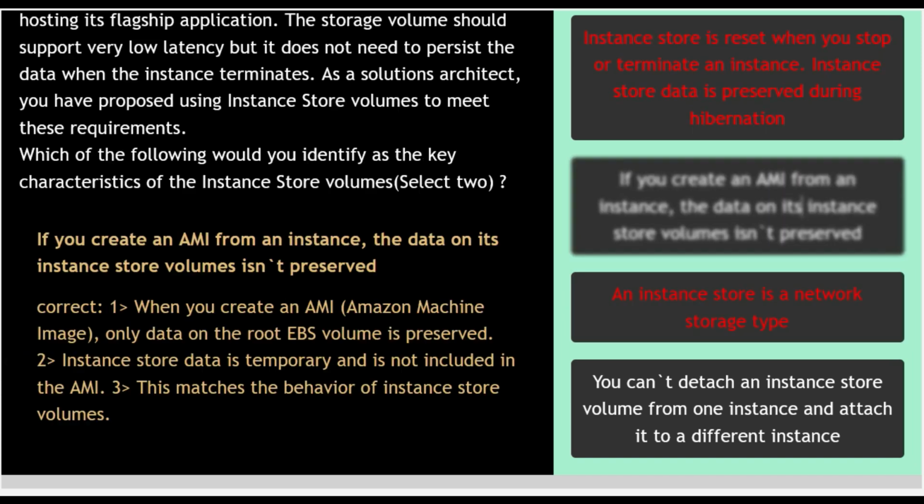Option number 3. If you create an AMI from an instance, the data on its instance store volumes isn't preserved. So this option is correct, as when you create an AMI, only data on the root EBS volume is preserved. Instance store data is temporary and is not included in the AMI. This matches the behavior of instance store volumes. So option number 3 is correct.